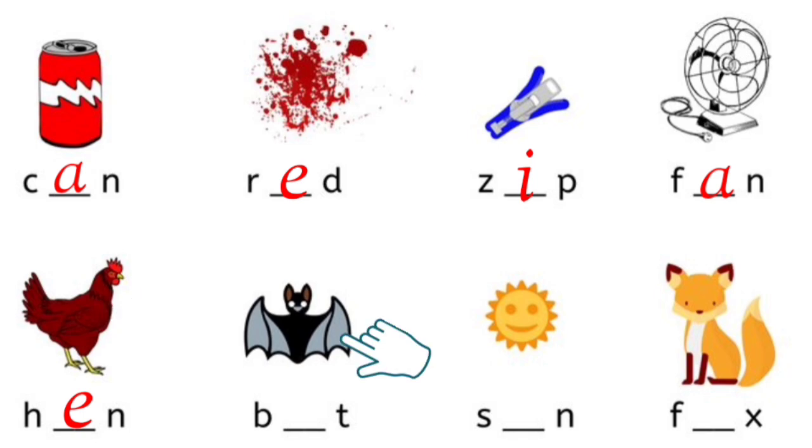Look at the next picture. Which vowel is missing? A. B-A-T. Bat. Look at the next picture. Which letter is missing? U. S-U-N. Sun.